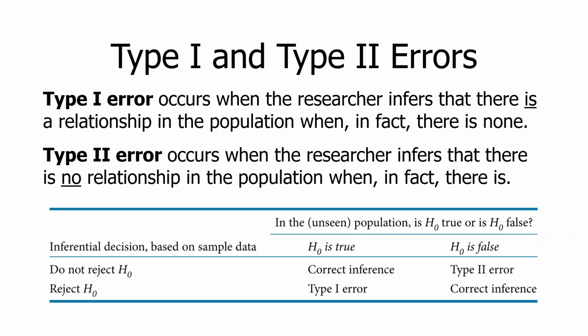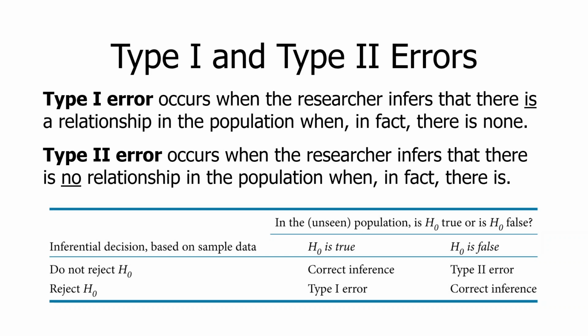Type 1 error occurs when the researcher infers that there is a relationship in the population, when in fact the null hypothesis is correct. There is no relationship. So for example, suppose based on a sample we infer that women do in fact give the Democratic Party higher ratings than men. If that is not true in the population, then we've committed type 1 error. And that's worse because we're saying something's going on when in fact nothing's going on.